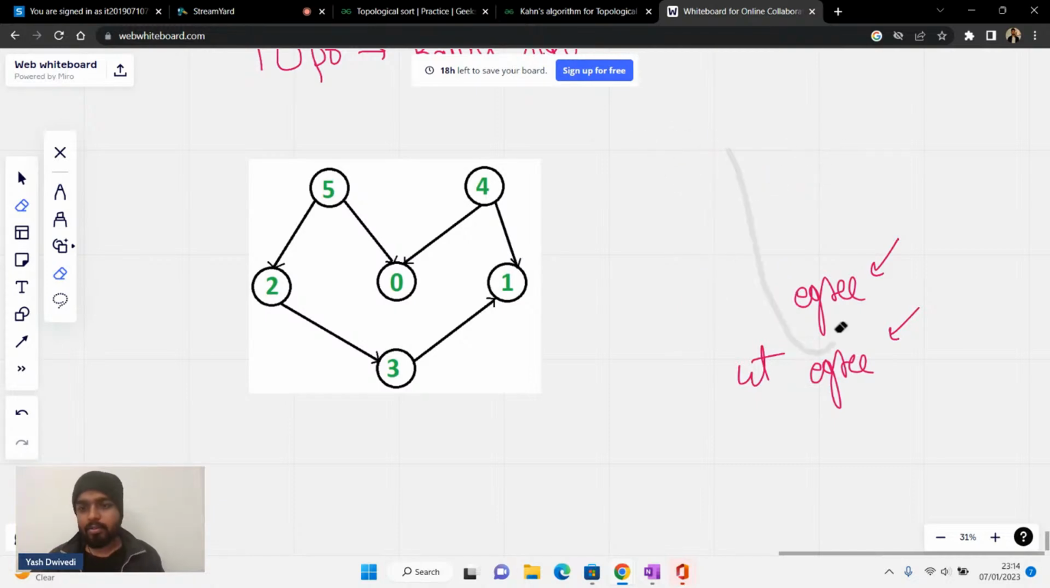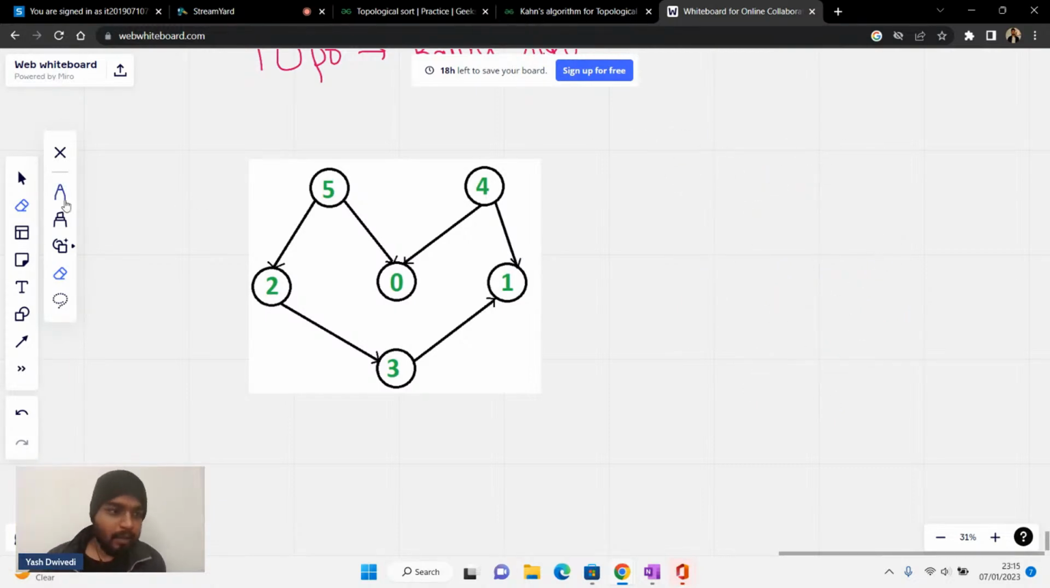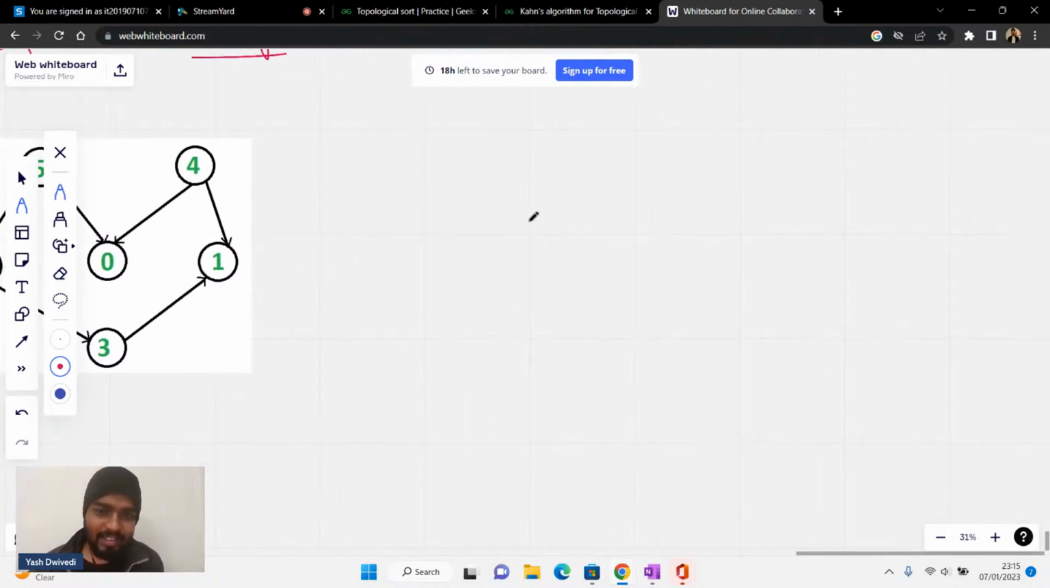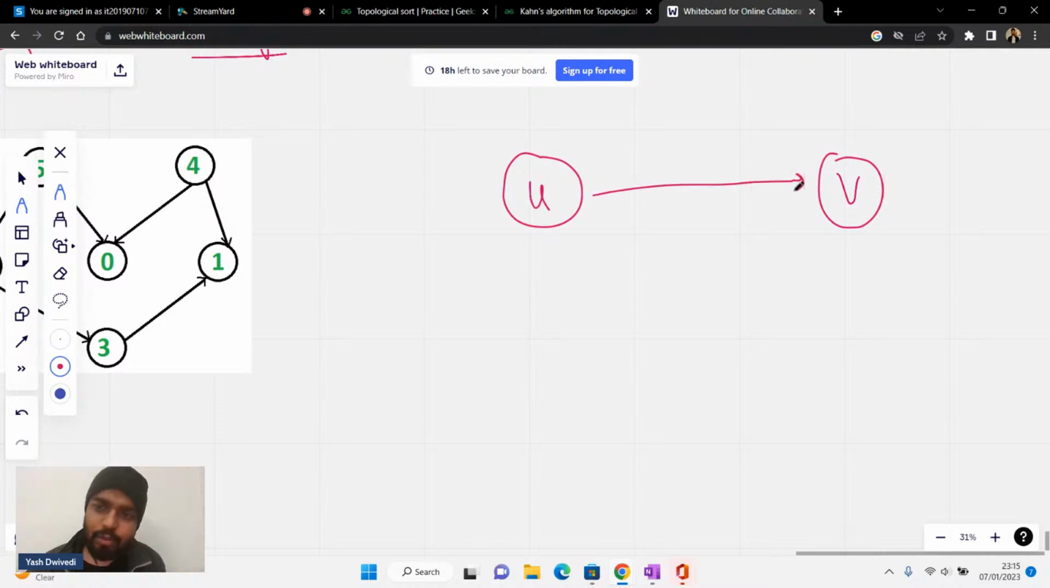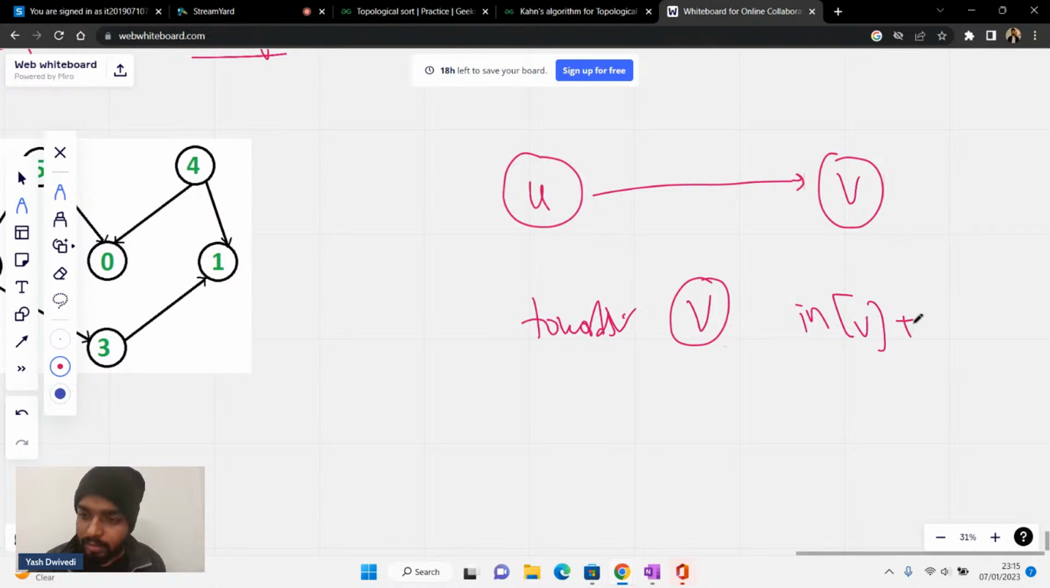if I'm having this thing, what does in degree mean? Let's say there is a node u, and let's say there is another node v, and from u to v there is an edge going. So there is an edge going towards the node v. So basically the in degree of v will be increasing.